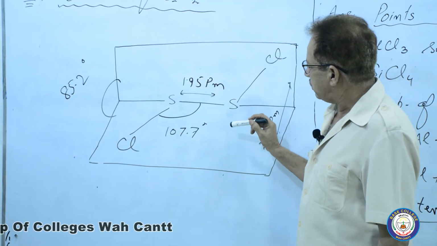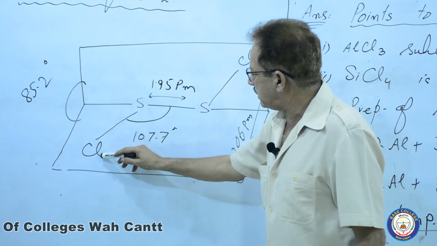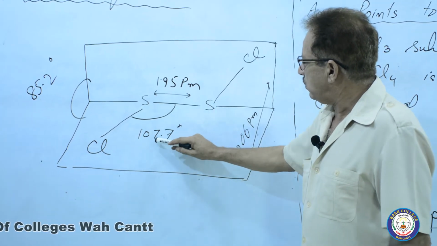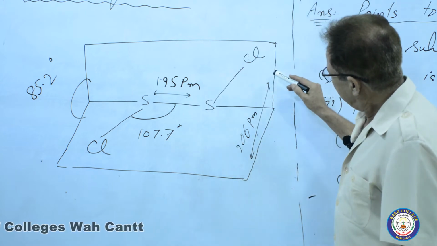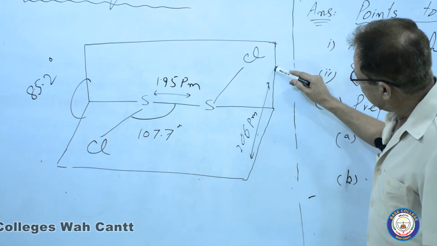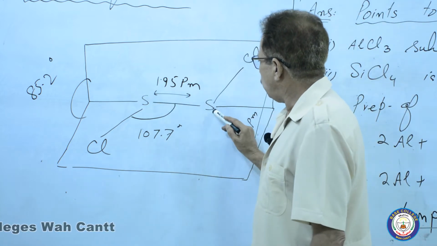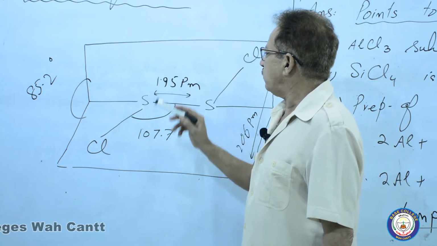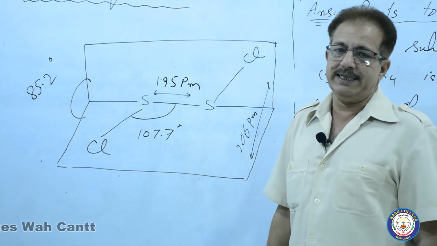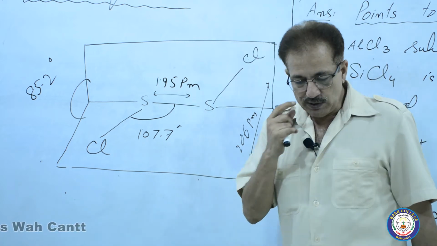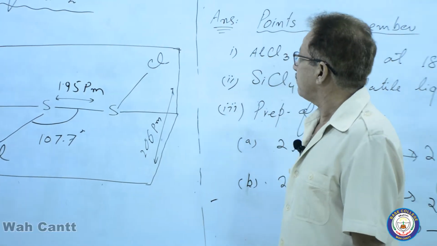The bond angle between Cl, S and S is 107.7 degrees. The distance between Cl and S is 206 picometer, and between these two sulfur atoms the distance is 195 picometer. That is the structure you have to memorize from your books.